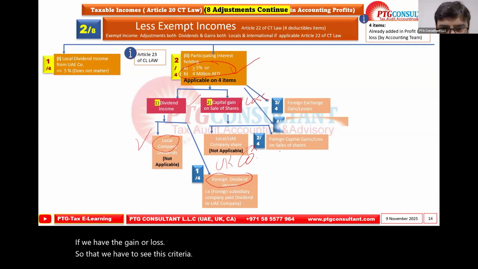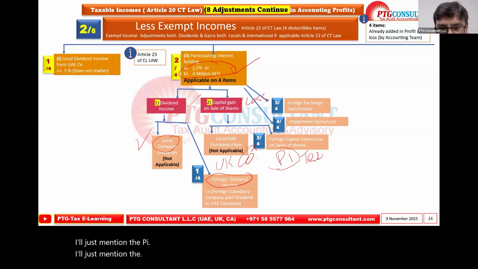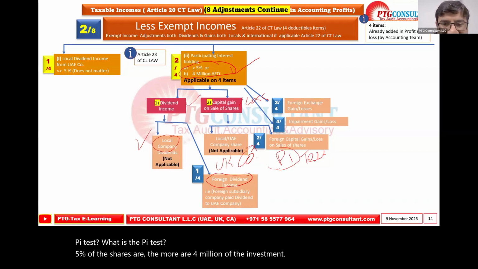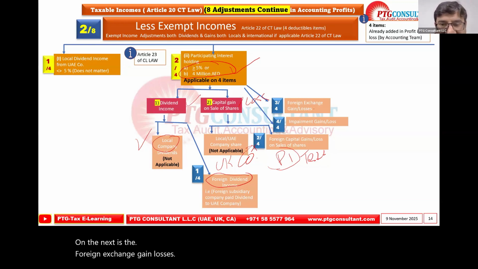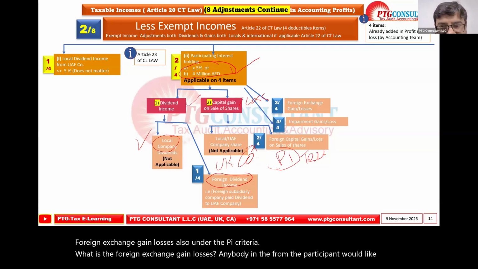I'll just mention the PI test. What is the PI test? 5% of the shares or more, or 4 million of the investment. Next is the foreign exchange gain losses. Foreign exchange gain losses also fall under the PI criteria. What is the foreign exchange gain losses? Would anybody from the participants like to give an example of foreign exchange gain losses?